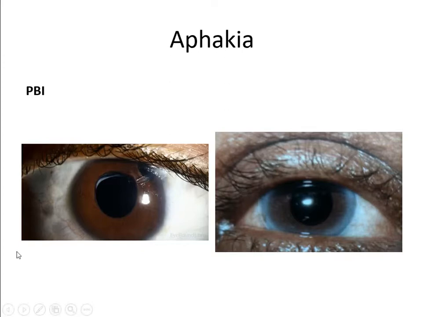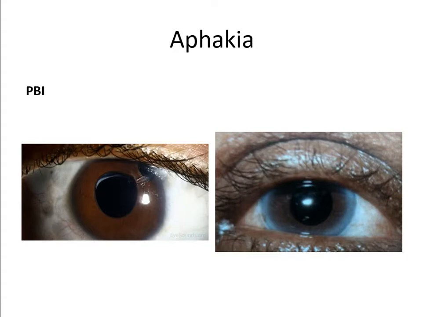So there will be iris bomb, a movement of the iris diaphragm anteriorly, thereby closing the angle. Closure will occur and the patient will develop secondary glaucoma. So to prevent this secondary glaucoma, you will be creating an additional opening in the periphery of the iris, which is known as PBI, peripheral buttonhole iridotomy.